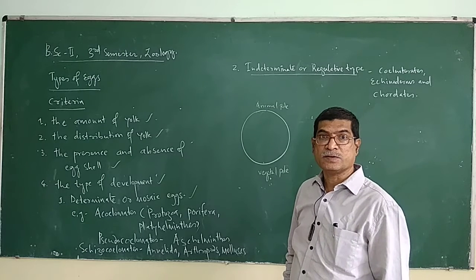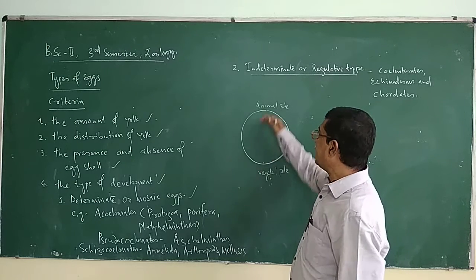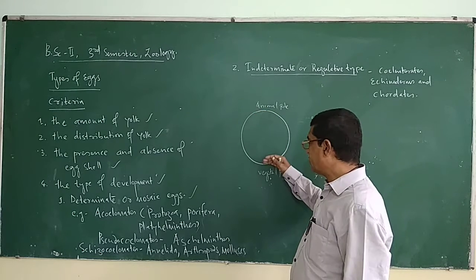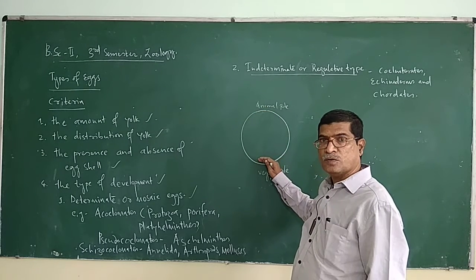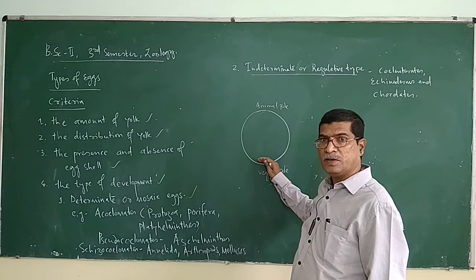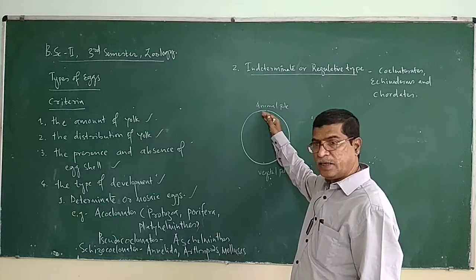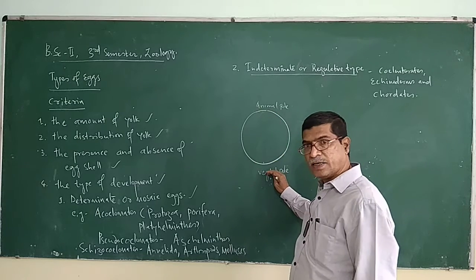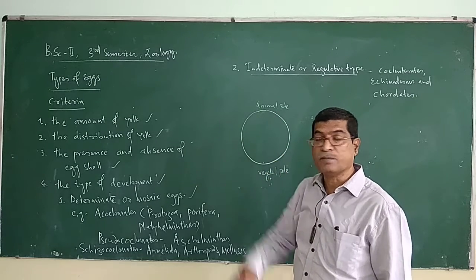Not liable to change. It means the anterior part of the embryo and the posterior part of the embryo have to be developed from the anterior part of the egg and the posterior part of the egg. So the posterior part of the egg develops into the posterior part of the embryo.